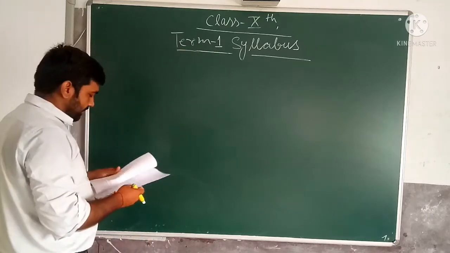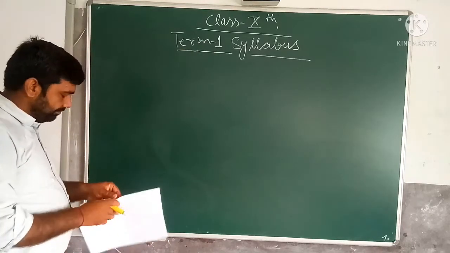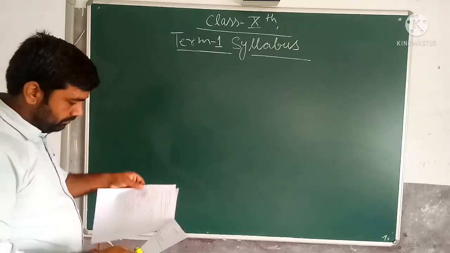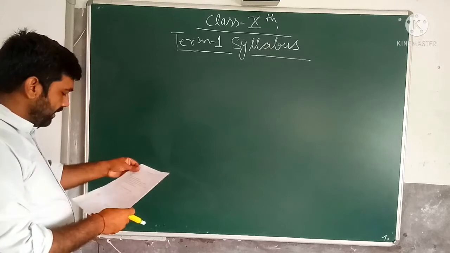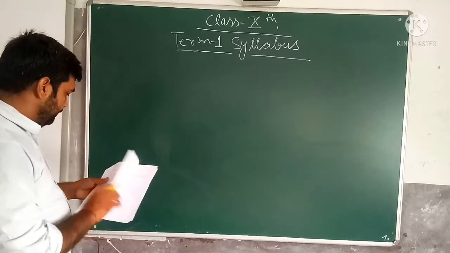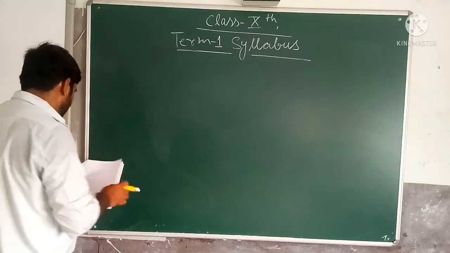Now see the term 1 syllabus. There are 2 units in term 1.